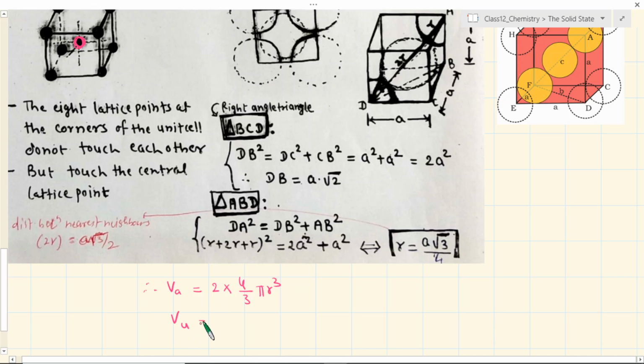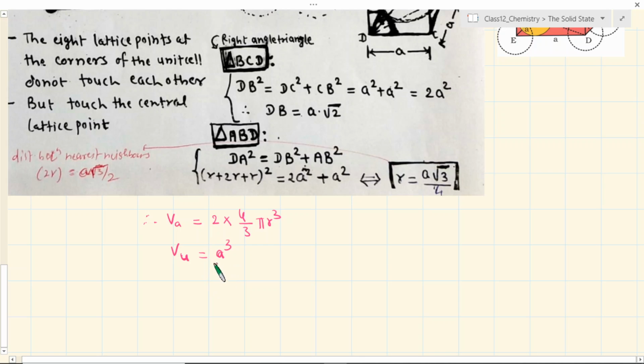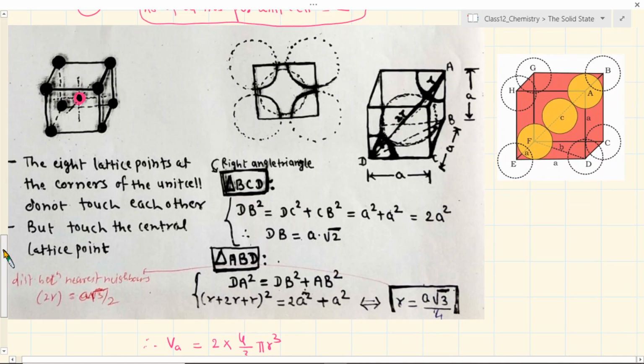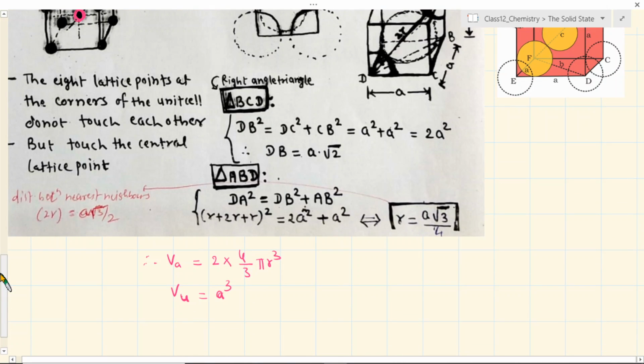अब VU हमको फाइंड आउट करना है, जो हमने शुरुआत में ही कह दिया कि वो a क्यूब है. In terms of length parameter it is definitely a cube, because all these arms, the length, width and the height, they are same and they all are a. So this is a modeling parameter, this is not an experimental parameter. This you have to find out, and you are able to find out this only in terms of radius of the sphere, है ना. तो आपको पहले रेडियस ऑफ द स्फीयर के टर्म में इसको a को एस्टैब्लिश करना पड़ेगा, और फिर बाद में आप जो पैकिंग एफिशिएंसी है जिसका फॉर्मूला ये हम यूज़ कर रहे हैं VA/VU इंटू %, तो पहले तो आप इसको a क्यूब को r के टर्म में एस्टैब्लिश कीजिए.